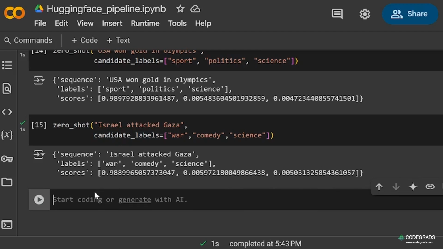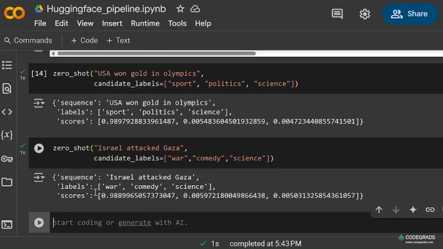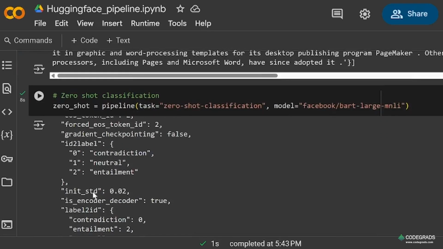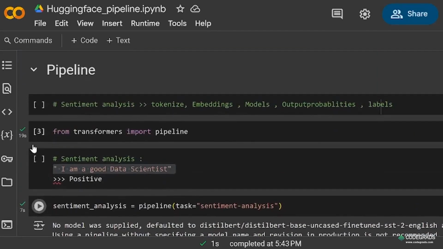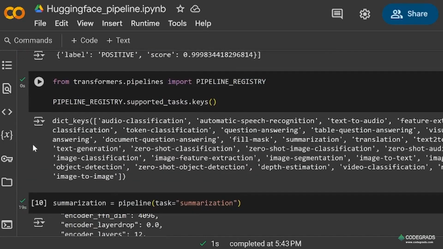And this is the whole summary of how we can use the pipeline without using any tokenizer, embedding models or labels, or fine tuning any model. We can just use the pipeline from the transformers library and achieve the task as per the different tasks available. These are the tasks which can be achieved by using the transformers library and the pipeline. If you need any further fine tuning, you need serious skills in the fine tuning part.